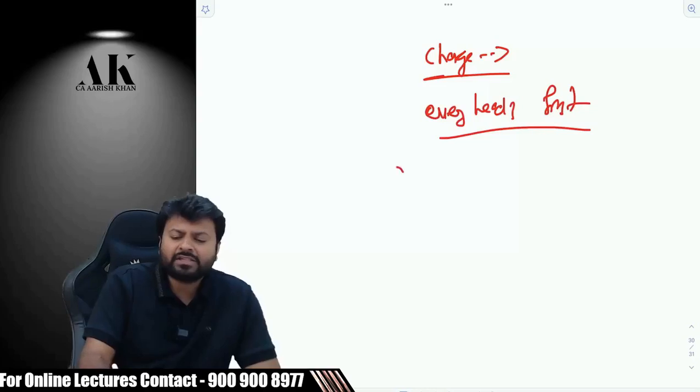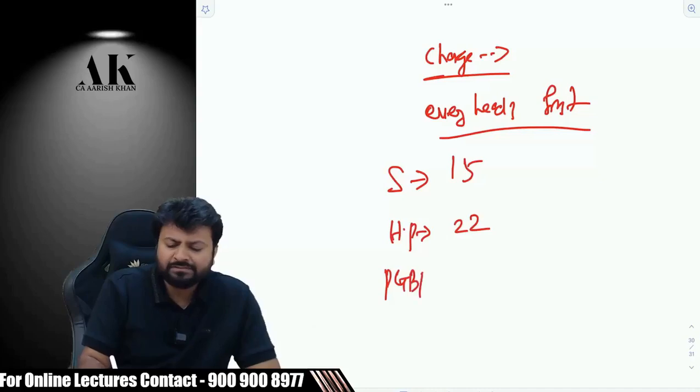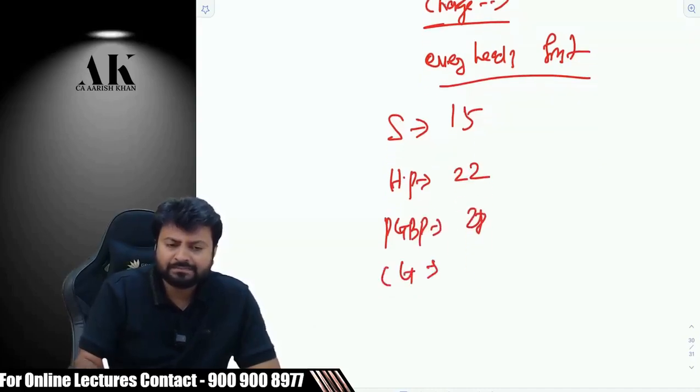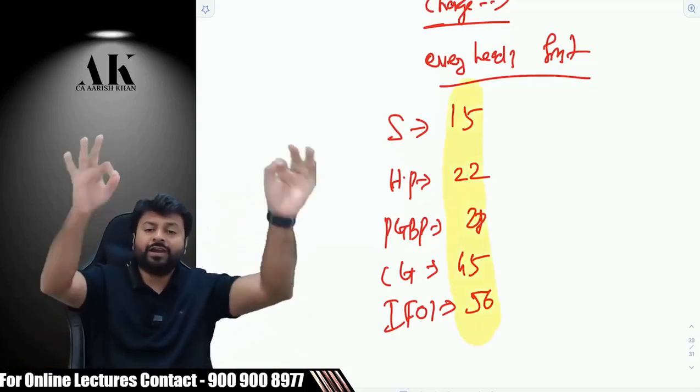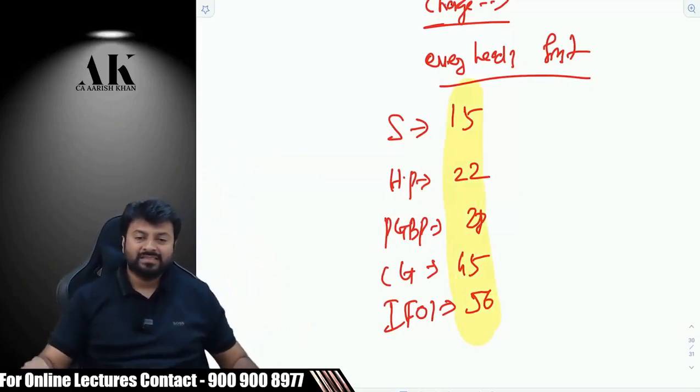Every head's first section. Please tell me the first section of salary. 15. First section of HP. 22. First section of business and profession. 28. First section of capital gains. First section of IFOS. 56. Right? The first section of every head will tell you when you will come under that head. Are you clear?